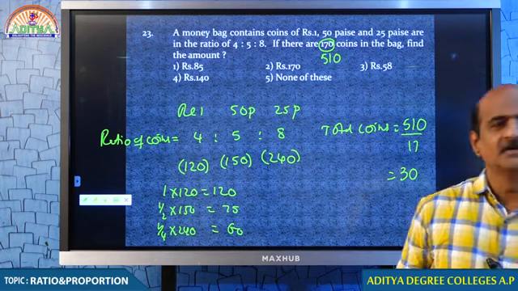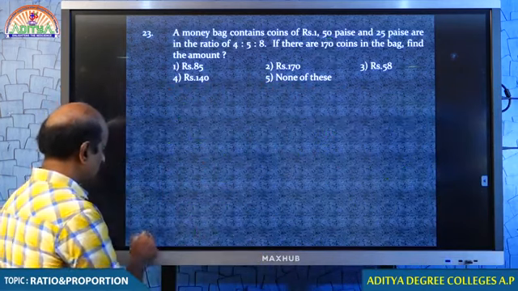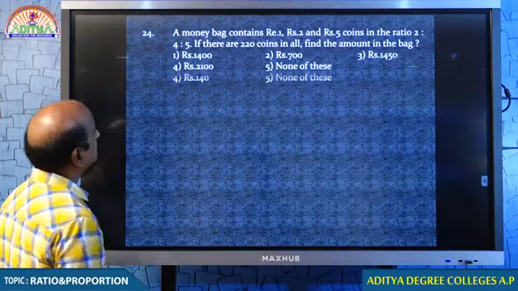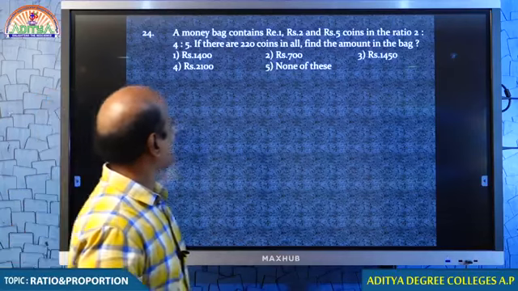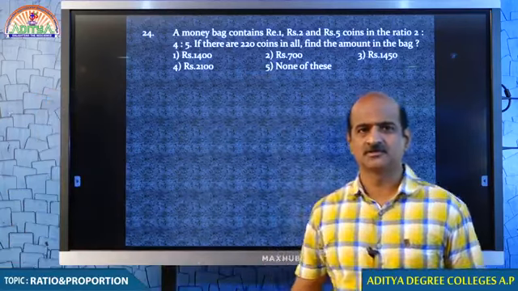So we discuss one more question of the same model. Maybe this time you will be getting more confidence. Come on, student. Do this question. Start. What are you waiting for? Come on. Do the question.